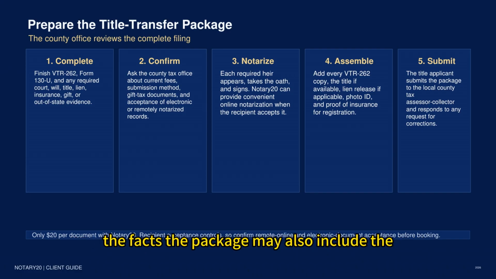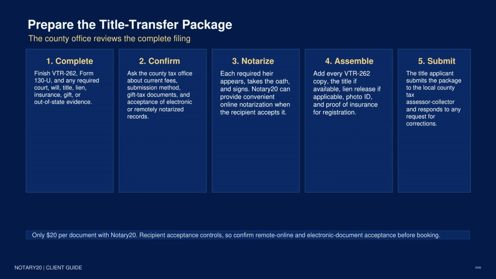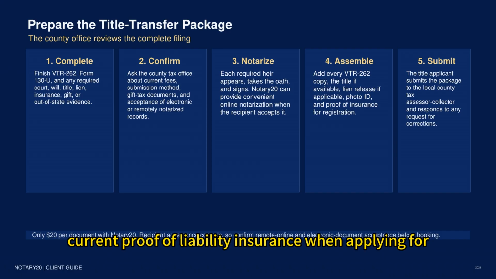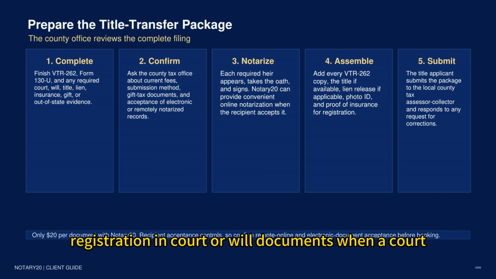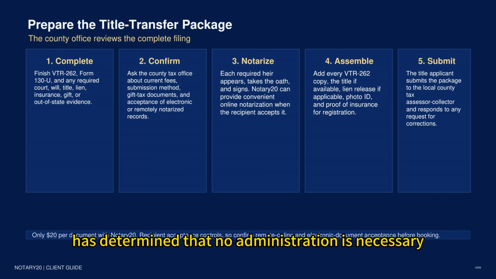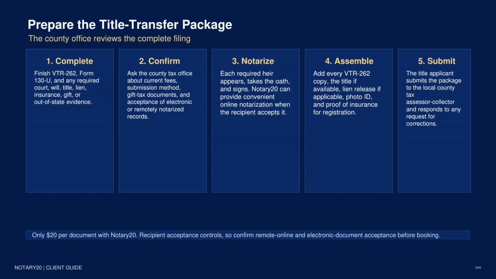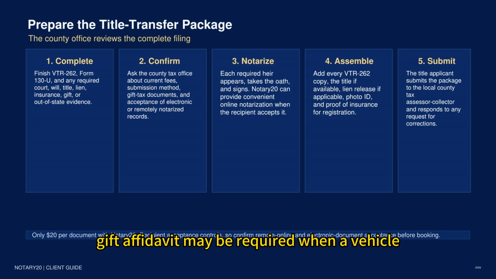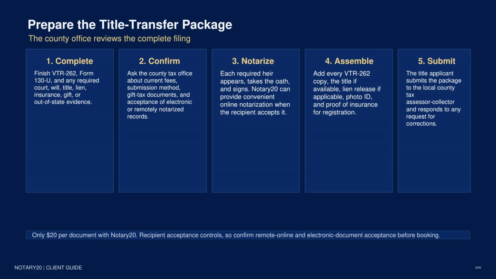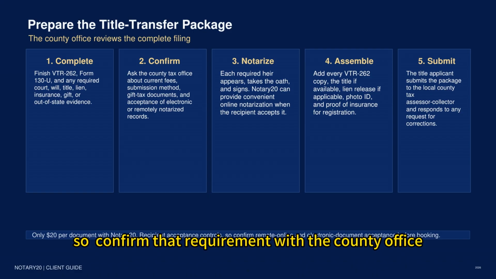Depending on the facts, the package may also include the existing title, an original lien release, out-of-state title or registration verification, current proof of liability insurance when applying for registration, court documents, or will documents when a court has determined that no administration is necessary. TXDMV's current guidance also notes that a gift affidavit may be required when a vehicle is inherited between eligible parties. So confirm that requirement with the county office.